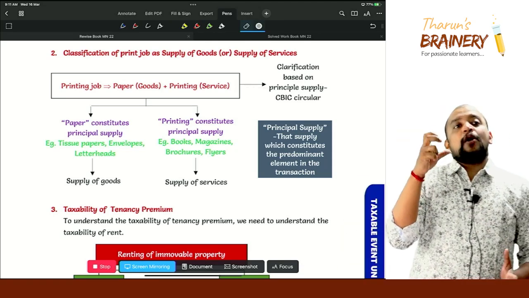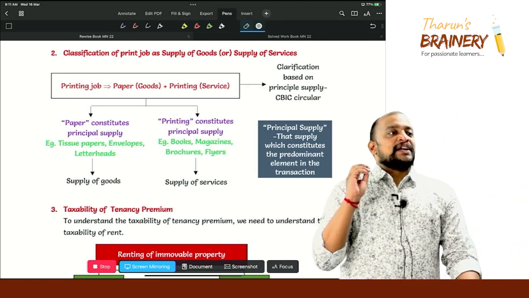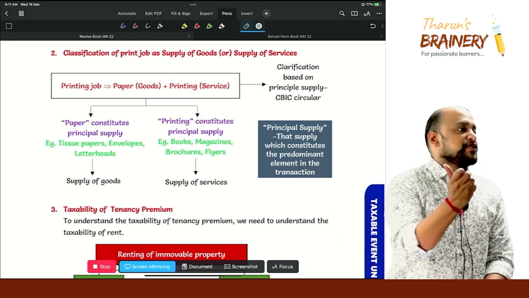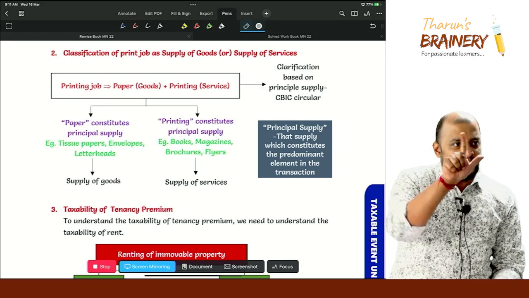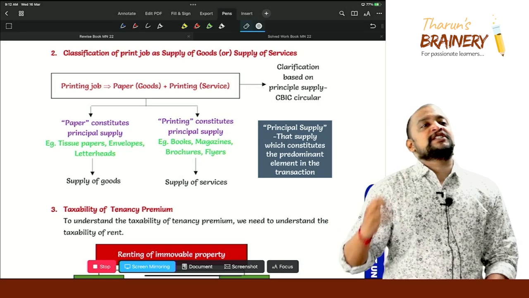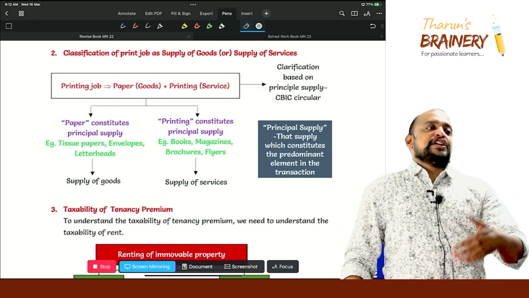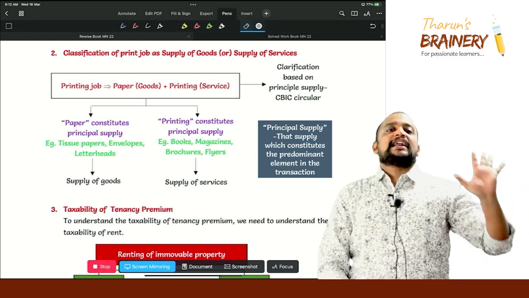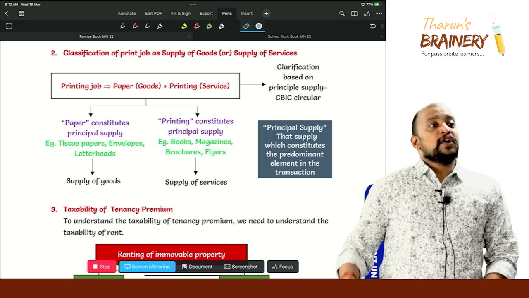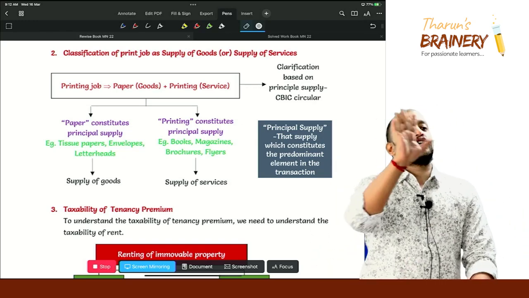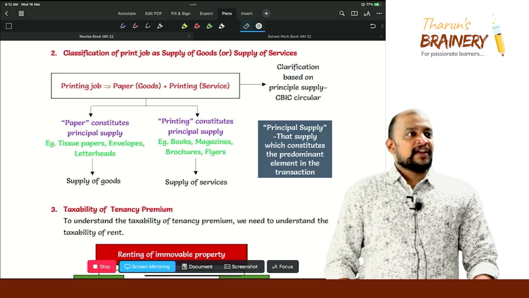It's a composite supply actually. So printing of books or printing of brochures, etc., it's a composite supply. There is both a goods element and a service element. And what constitutes the principal supply? Based on that, we need to decide whether it is supply of goods or supply of services. That is the clarification given by CBIC.